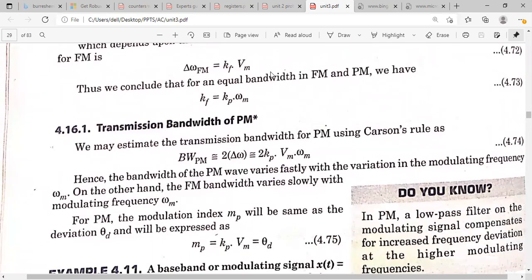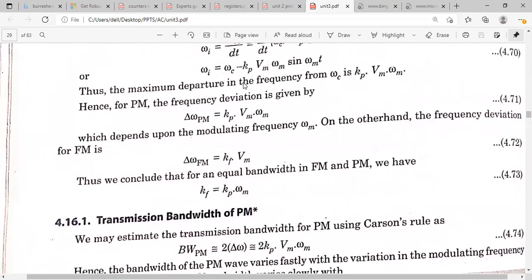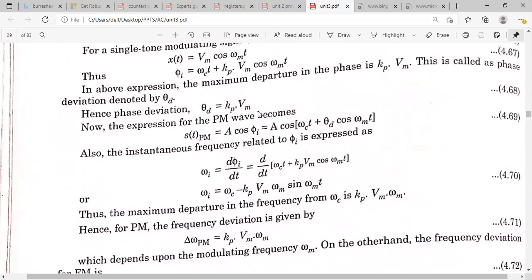And this is the relation between the FM and PM. So you can derive the relation between the frequency modulation and phase modulation. What we are doing here is just differentiating this equation. For the relation, we know that the angular frequency and the phase angle relation will be equal to the differentiation.